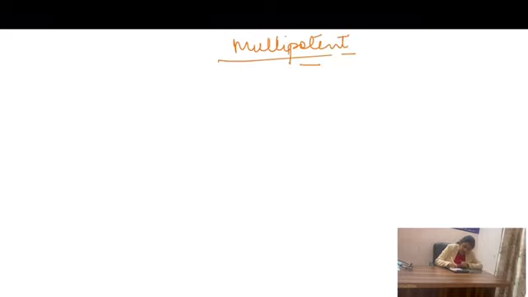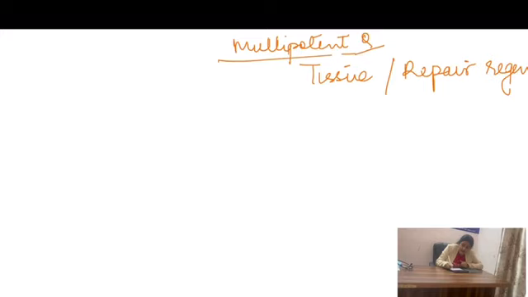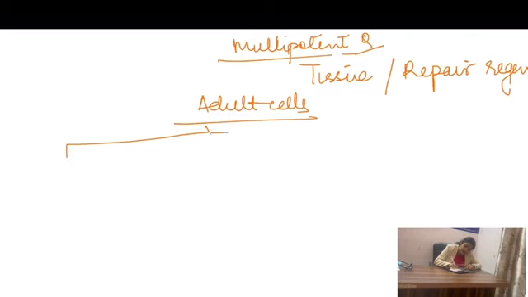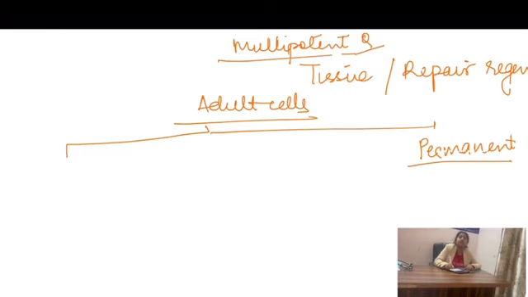Now we will read this with an example, because the multipotent stem cells here are the most important for your tissue repair or regeneration. These are the cells in the adult tissues, because we all know the adult cells are either permanent, that is, they do not divide.